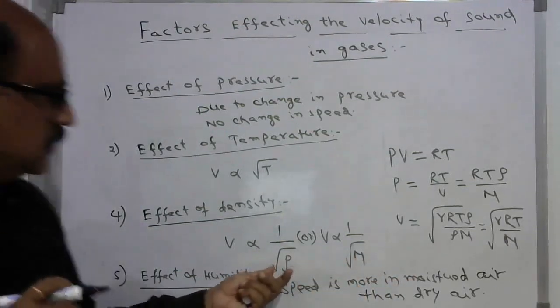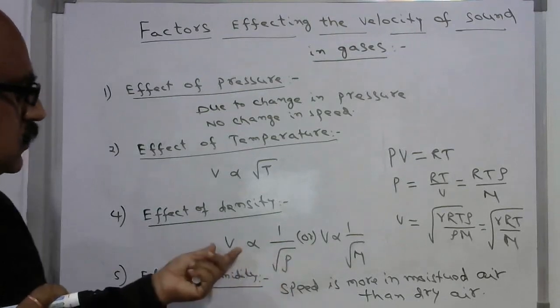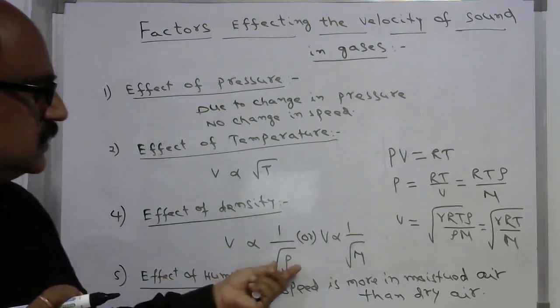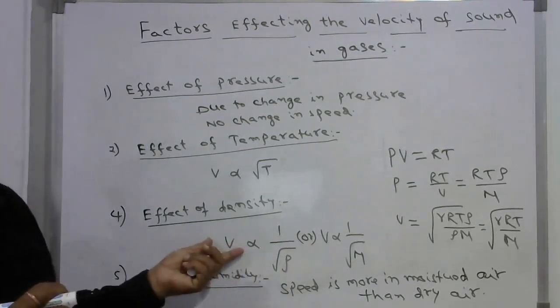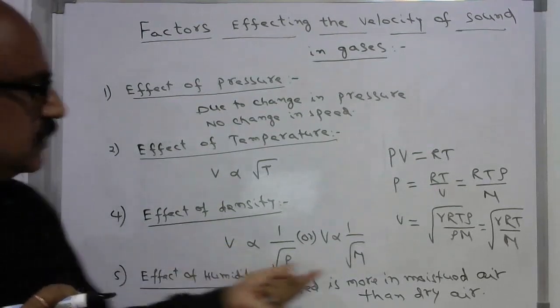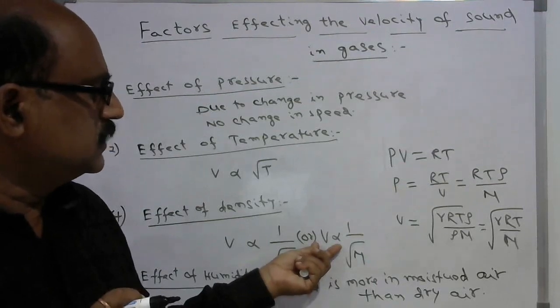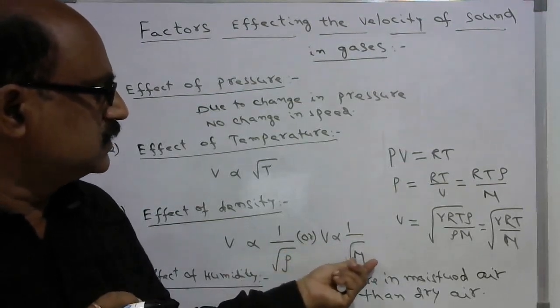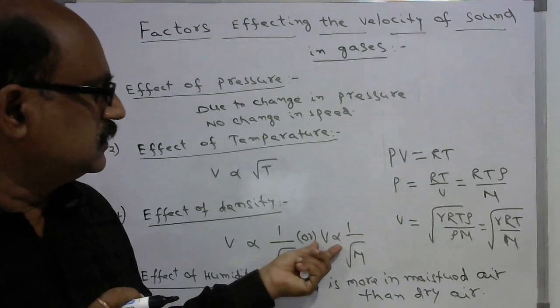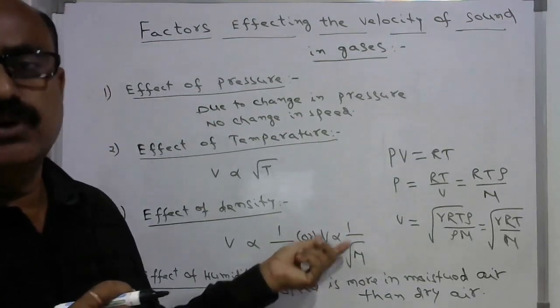So if the density is less, speed is more. If the density is more, speed is less. Similarly, if the molecular mass is more, the speed of sound is less. If the molecular mass is less, then the speed of sound is more.